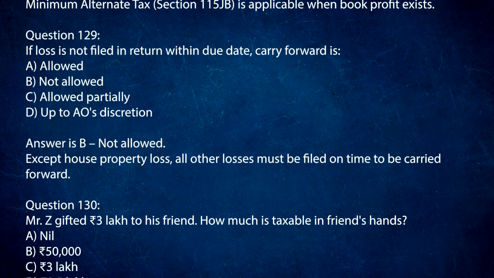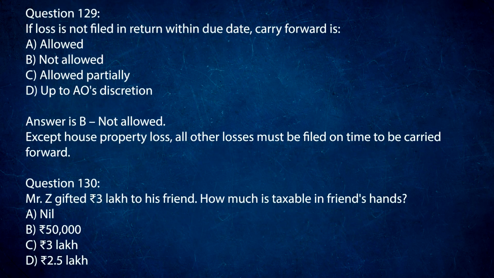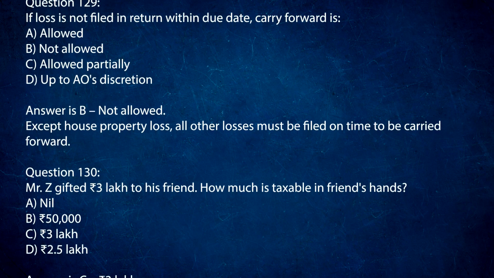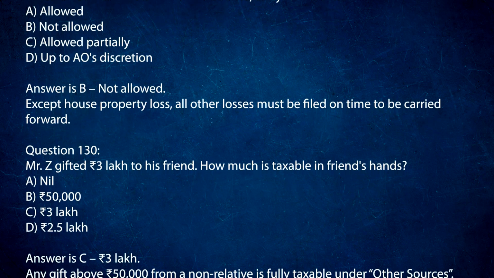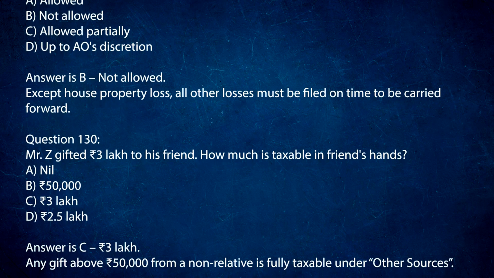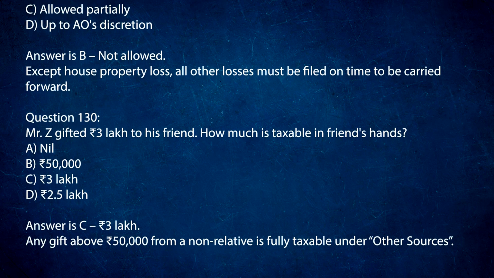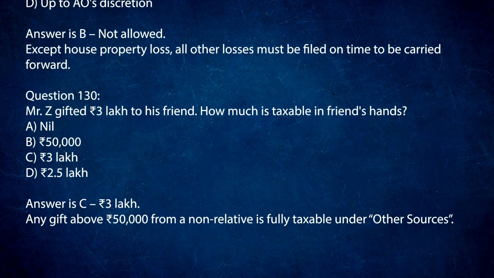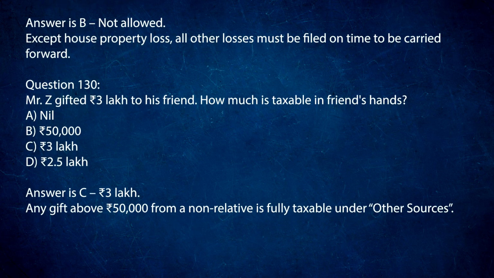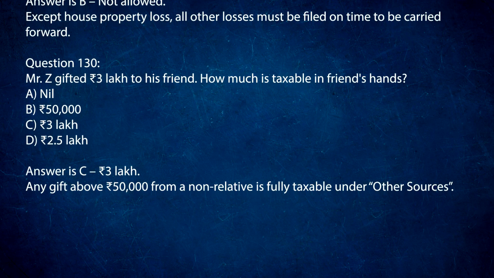Question 130. Mr. Z gifted 3 lakh rupees to his friend. How much is taxable in friend's hands? A. Nil. B. 50,000 rupees. C. 3 lakh rupees. D. 2.5 lakh rupees. Answer is C. 3 lakh rupees. Any gift above 50,000 rupees from a non-relative is fully taxable under other sources.